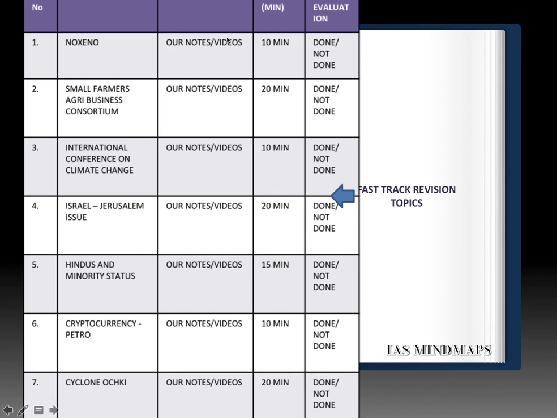So the reference is our notes, our videos, or the current affairs website. This is the timelines given. This is the evaluation column. So with this, we finish off the first week targets. We already uploaded the targets in the field of Indian Polity as well as Economic Survey 2017 Volume 2. And with this video, you got the targets in the field of Applied section of Environment as well as Current Affairs. We will again be back with new set of targets for the second week on 8th of January.